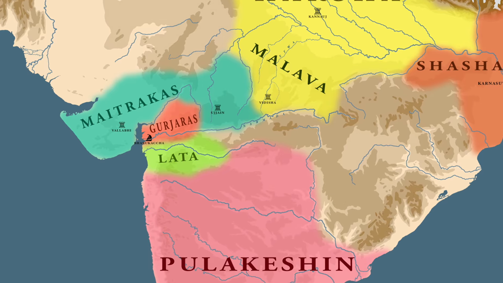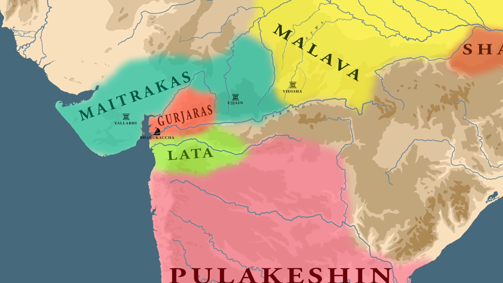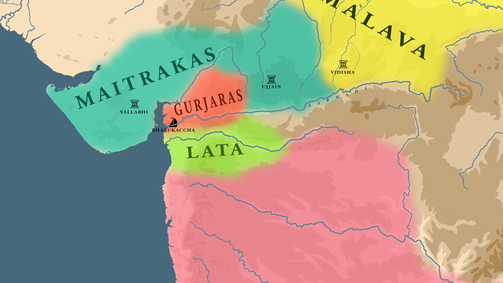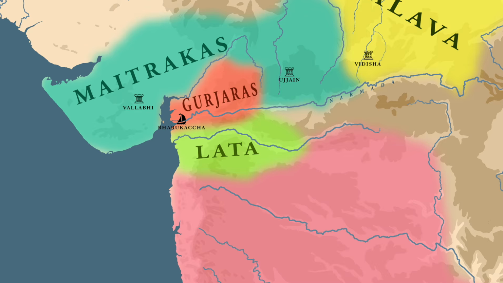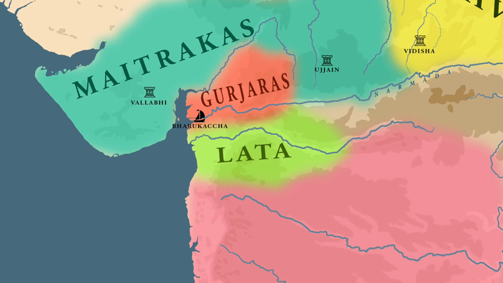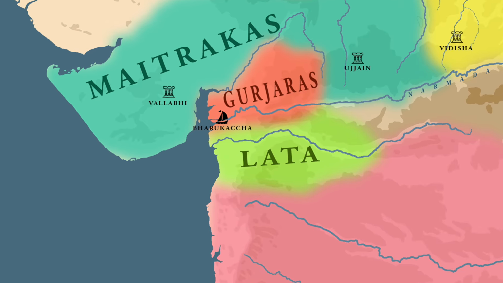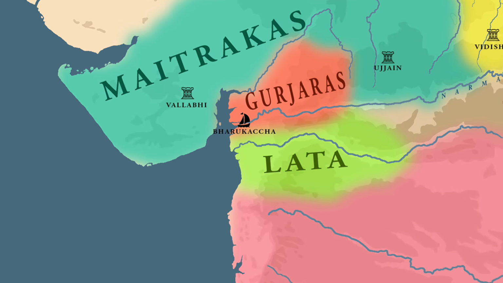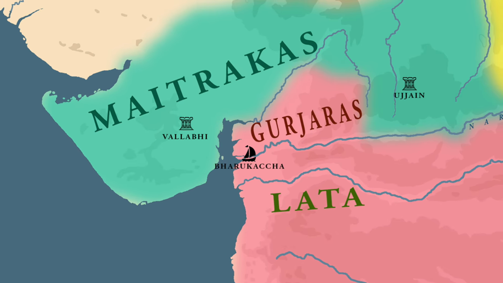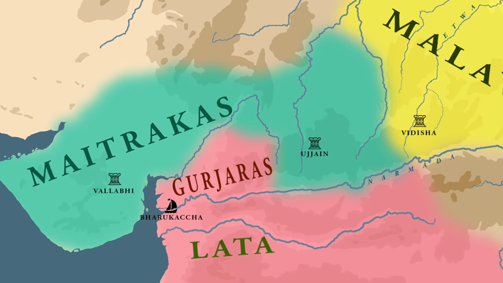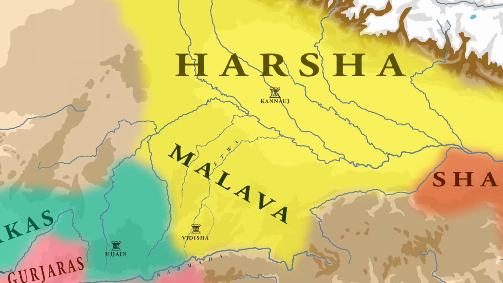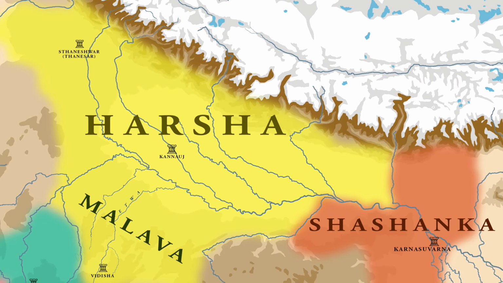Apart from the Maitrikas, the Latas and the Gurjaras had also become part of this great game. As Harsha was still embroiled in his internal struggles, it was Pulakeshin who took the first step in this great game. From his Aihole inscription, we learn that after conquering the Konkan region, Pulakeshin conquered the Gurjaras of Bharukach and the Latas. These conquests broke the delicate balance that had existed between Harsha and Pulakeshin until now. Now Harsha had to react.